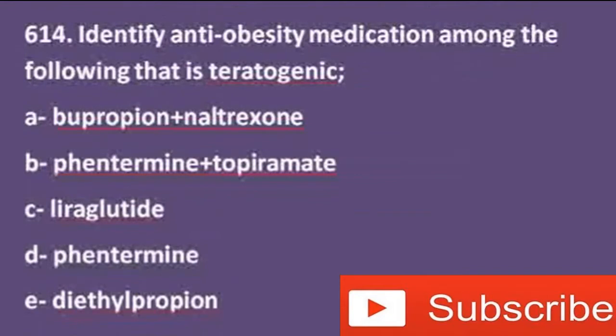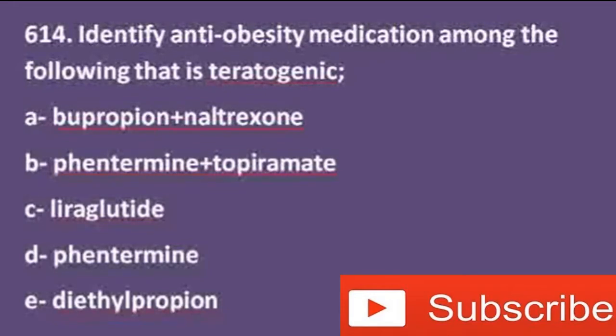Identify the anti-obesity medication among the following that is teratogenic. So options are: A, bupropion plus naltrexone; B, phentermine plus topiramate; C, liraglutide; D, phentermine; and last option, diethylpropion.